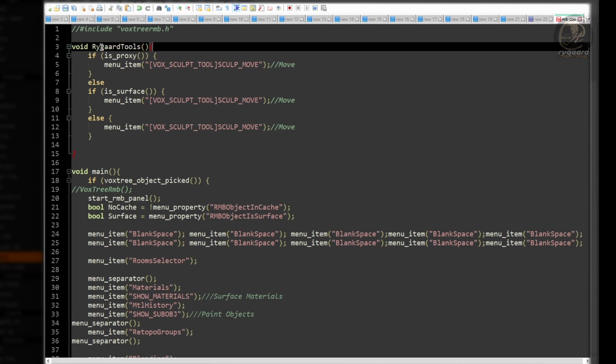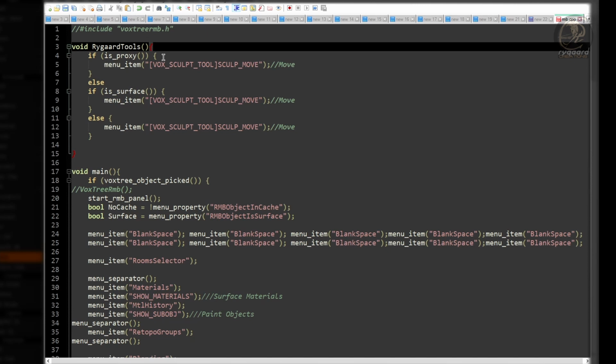Right now, the Rygaard tools function exists, but it's not being executed in the rmb.cpp script. So, in order for the Rygaard tools function to work, I'll have to tell 3DCoat to run this function.